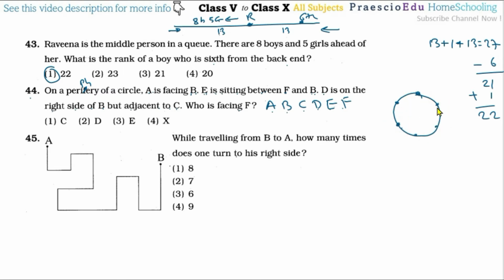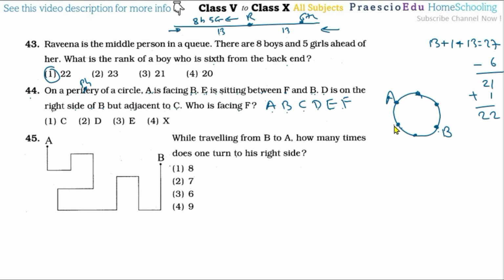So like this, on a periphery means they are at equal distance. Okay, also we have to maintain that. So suppose now A is facing B. A and B facing means opposite of this one, A, B. Then E is sitting between F and B. So F and B, B and F. F is either here or here. So in between this one, E is there.